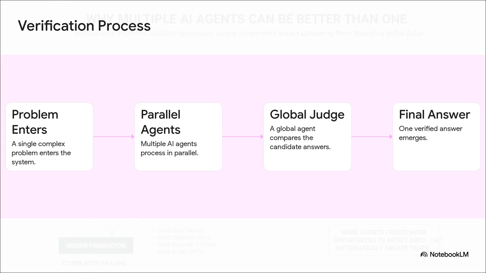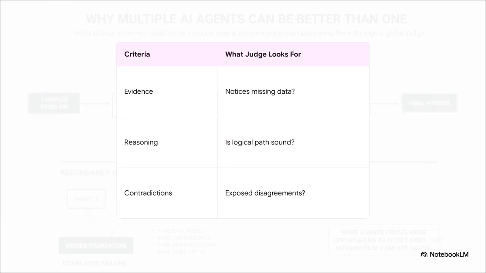And theoretically, this is a massive upgrade over a single agent. Maybe one agent catches a tiny piece of evidence the others missed, or flags a critical error that slipped right by the rest. To pick that absolute best answer, the global judge meticulously grades these outputs across some really strict criteria. It looks at evidence quality, like did the agent notice missing or really strong data? It checks for reasoning consistency, making sure the logical path is completely sound and unbroken from start to finish. And of course, it scans for contradictions, looking for any exposed disagreements or just plain weak logic. Honestly, it sounds like an absolutely airtight system for generating reliable truth, right?